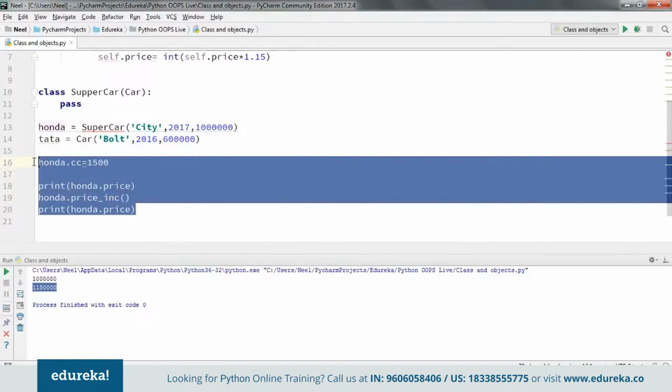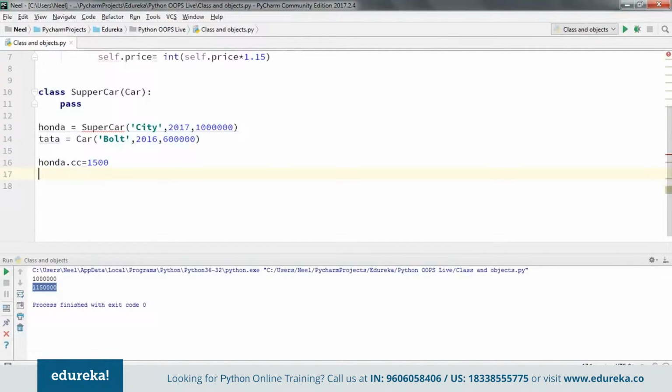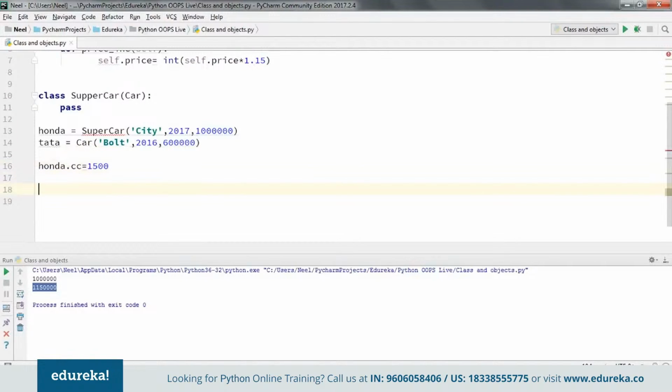Let me print one of the values first before I show you the namespace completely.